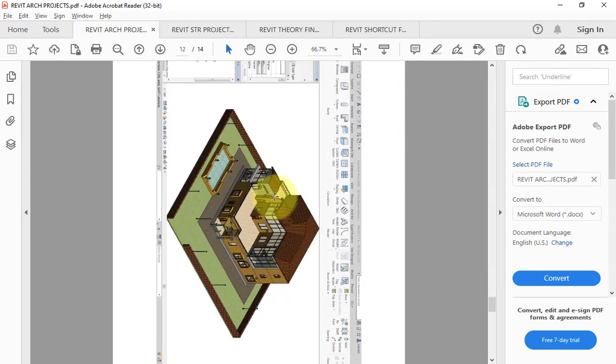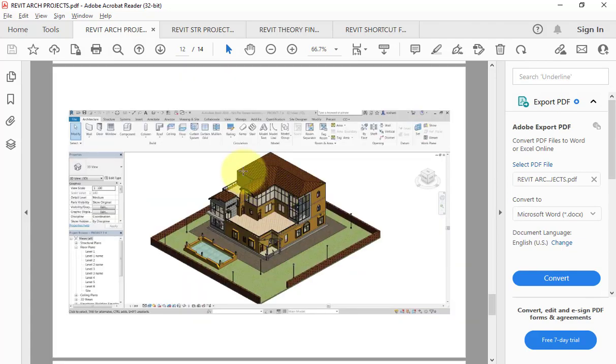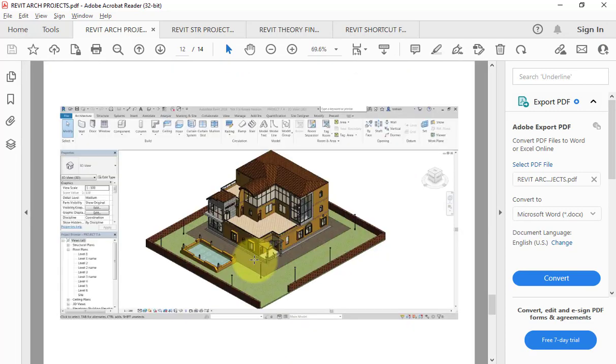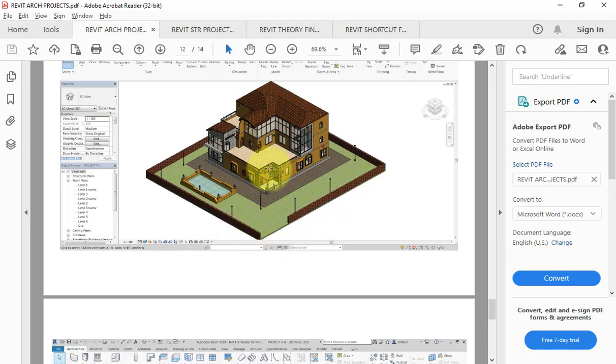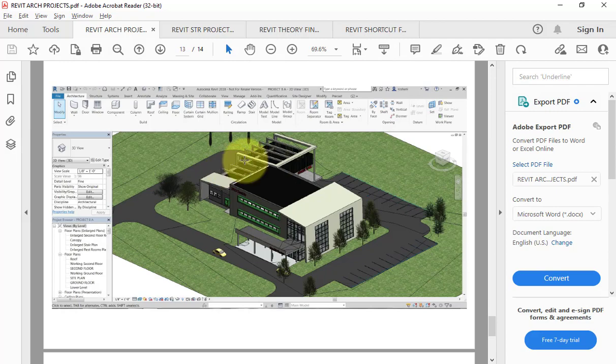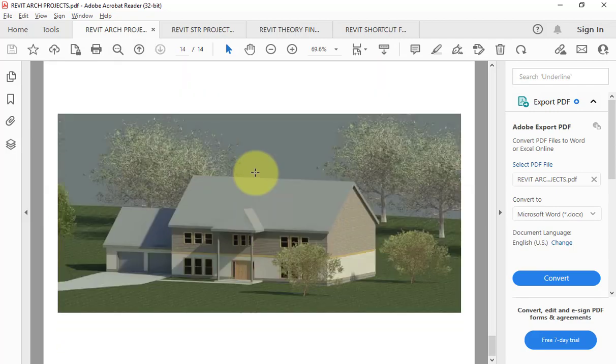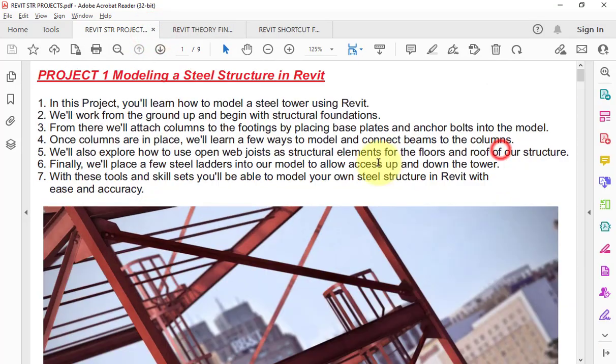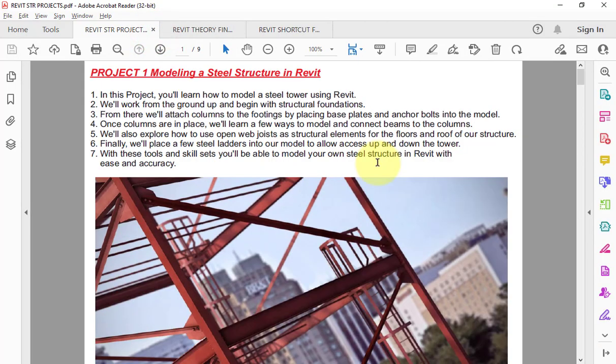And these are some of the projects which my students did. As you can see, these are various complex projects. I will also share with you this project file so that you can have a glimpse idea, right? I have not limited my course only up to Revit architecture. I am very much excited to share all the knowledge within the Revit structure as well.